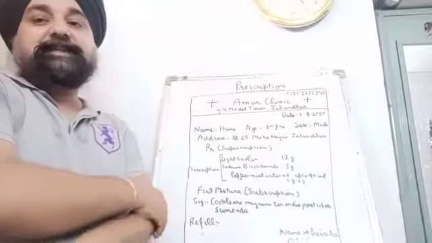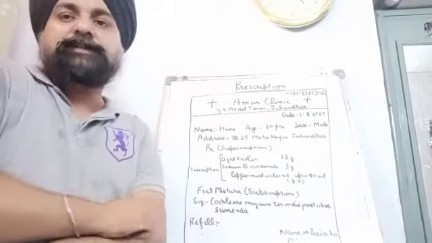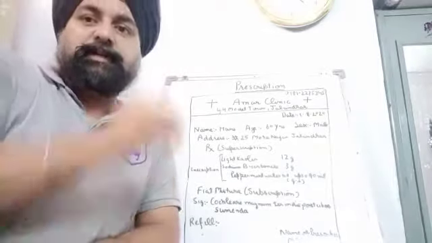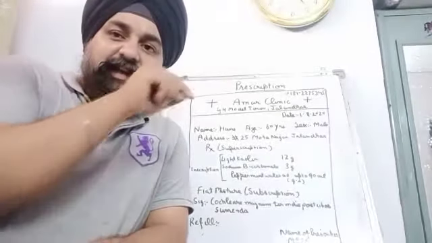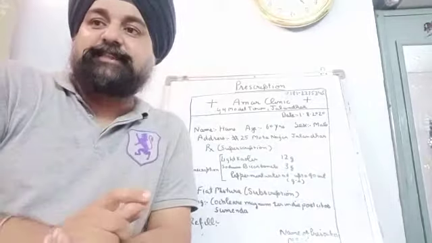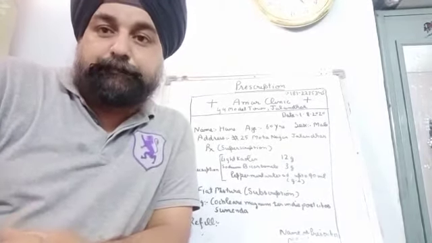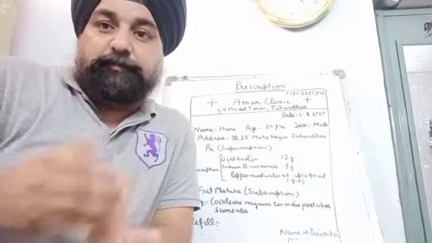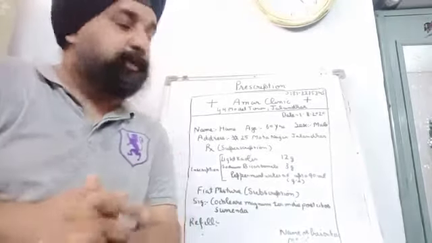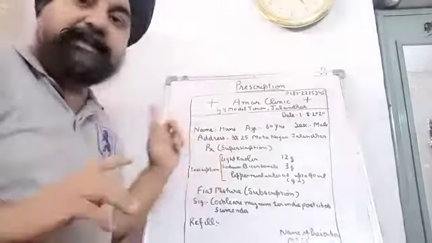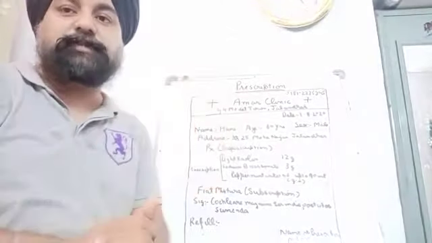Then the next part is called superscription, which is given by the symbol RX. Whenever the drugs are to be written in a prescription, the physician writes the symbol RX. RX is a Latin word which means recipe, which literally means you take these ingredients to make the prescription.